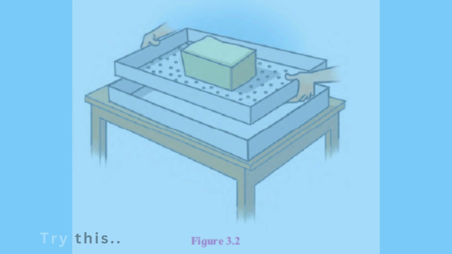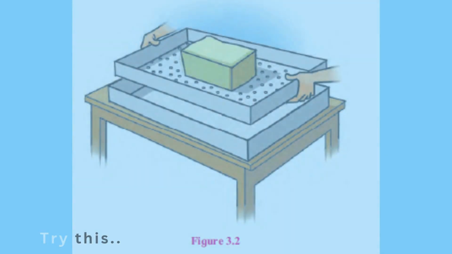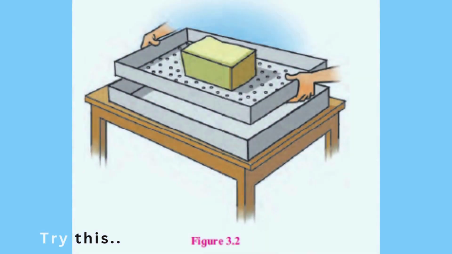Try this. Carry out the following activity in a group. Take a colander tray which is deeper in the center. Take a piece of sponge. On the flat part of the tray, make holes with the help of nails. Keep the sponge on the center of the tray colander. Make sure there is no water in the sponge.